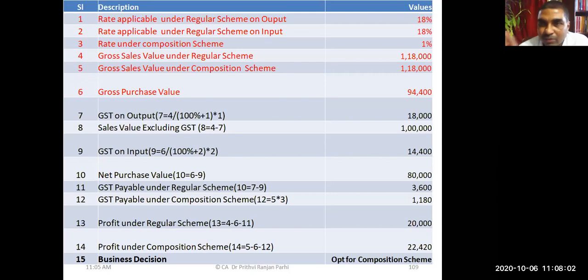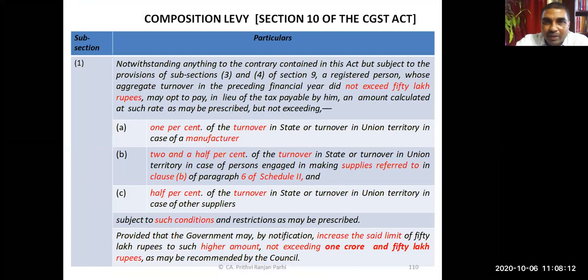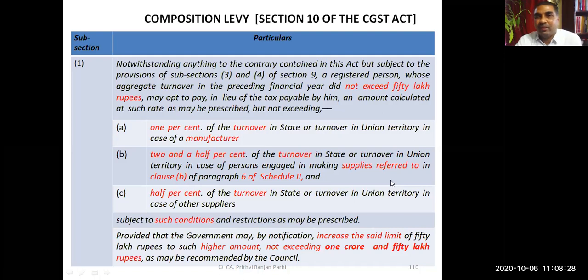What we'll do right now, we'll solve a question to understand the scheme better. After that only, we'll be reading the composition scheme section by section. We are coming to learn the various sections now relating to composition scheme. As you can see, line by line you have to read. Before that we should have a little broad knowledge. Therefore, we'll do a question so that we can refresh our knowledge. Then we'll come to this part. And the question, you already know which question you are going to do.